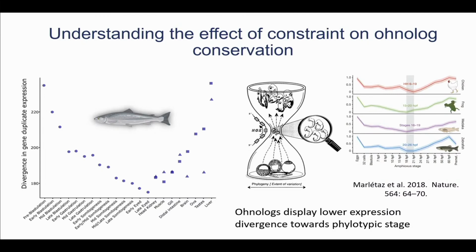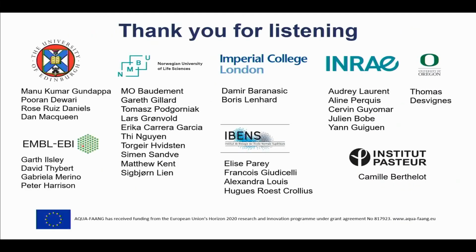So this is the first indication that the same constraints operating through development that are shaping transcription similarity across species are also determining how homologs are being maintained or diverged through development. And Manu, who is speaking next, has some really interesting results regarding how this is being shaped by changes in gene regulation. Thank you very much for listening.